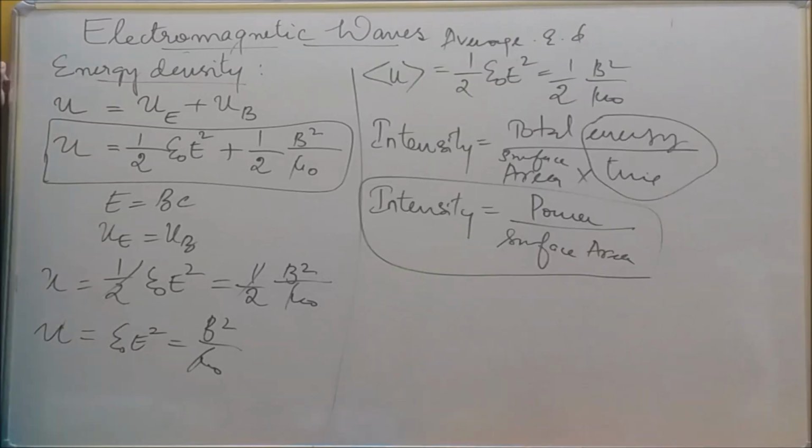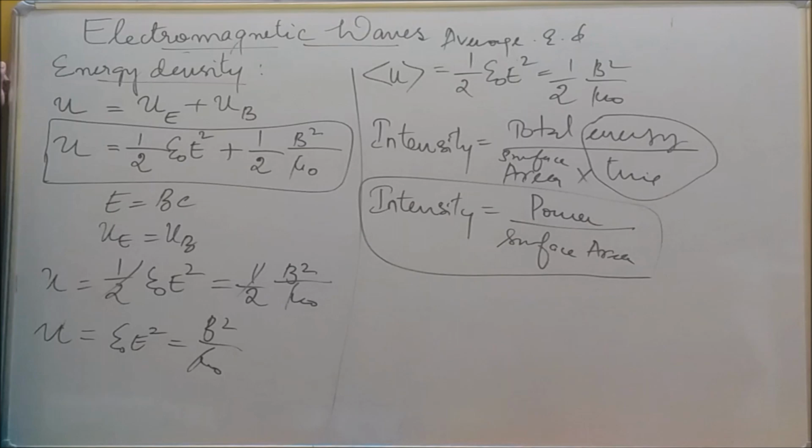The next one is, what is the average energy density of the electromagnetic wave? That is nothing but the same thing only. Half epsilon naught E square is equal to half B square by mu naught. This is the average energy density. Okay. And next one is, what is the intensity of electromagnetic wave?